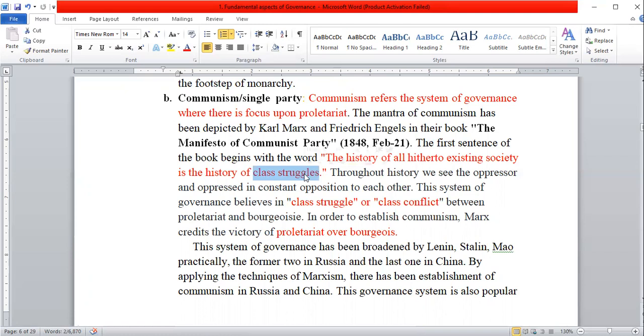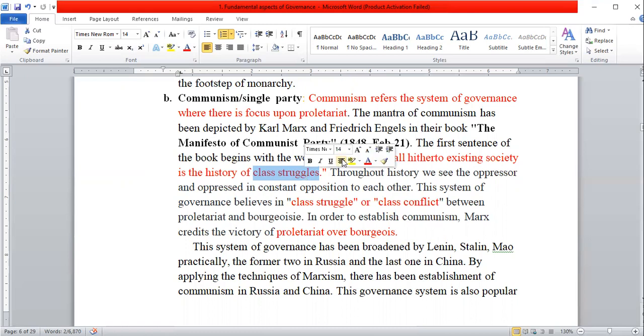They believe that class struggle, class conflict, is very necessary for the advancement of freedom, liberation, and brotherhood. When you have class conflict, when you challenge your masters, your owner, the people who make you work hard, then you can get freedom.